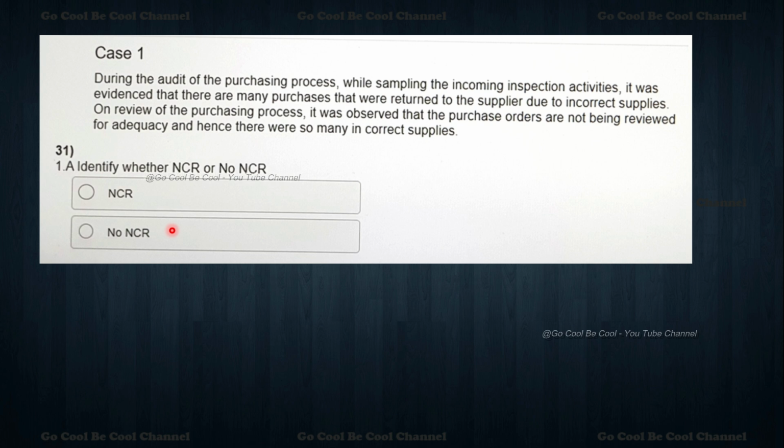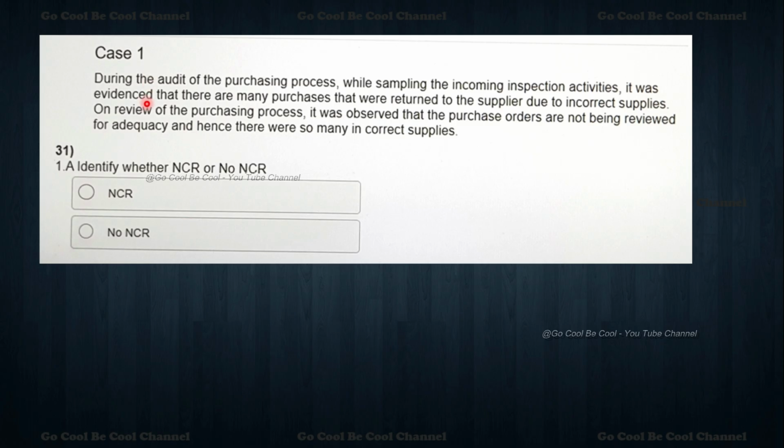See, my dear friends, please understand. The first question will ask about the scenario, whether it is an NC or not. The second question, a continuation of the first, will ask what objective evidence you got and what scenario you are identifying. They will connect it like that. So always remember, you can backtrack during the examination and then come forward. It is not about quickly answering all the questions. So please ensure that you give the answers wisely, my dear friends.